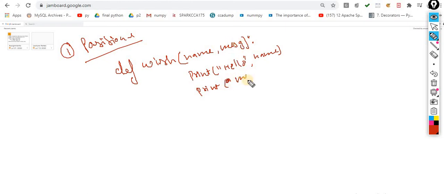Whatever value is inside msg. So the output on the screen will display hello followed by whatever name you pass, which is held in this variable, and the message you pass will be entered into the other. Now I am calling this function wish.